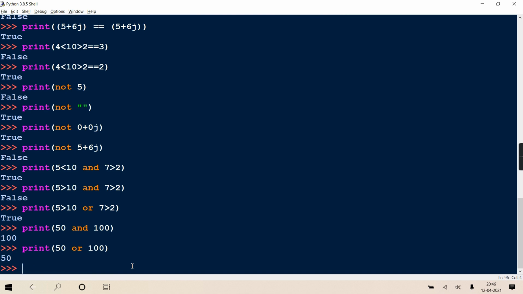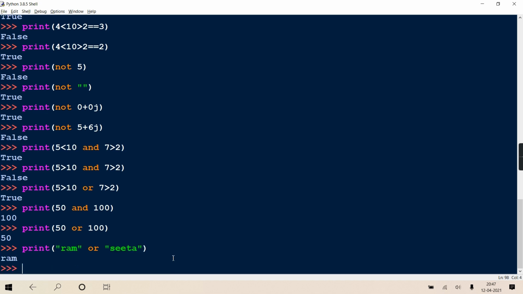Now, I have taken numbers, but instead of that, if you take strings and all, that too works the same. If I write "Ram" or "Sita", obviously getting "Ram". So, in case of ORing, you know if this is true, the result is true. Yes or no? So is double quote Ram treated as false or true? True. So it will return this Ram only. That string only it will return.